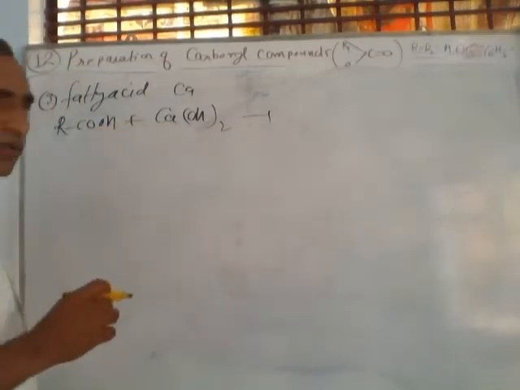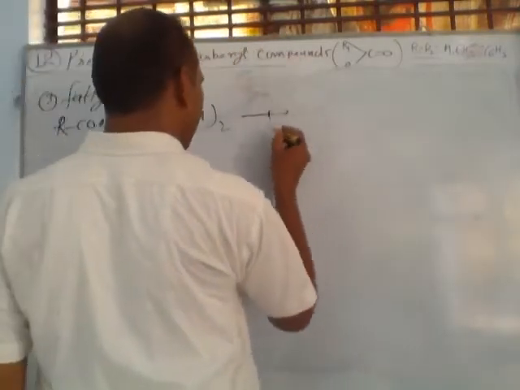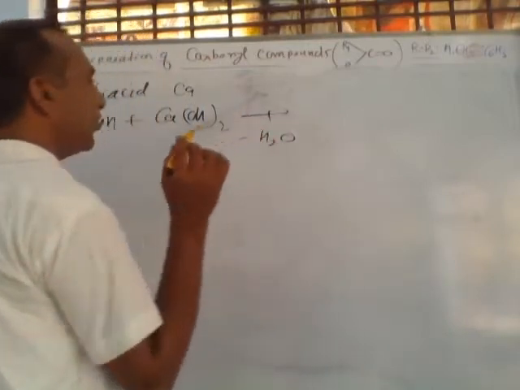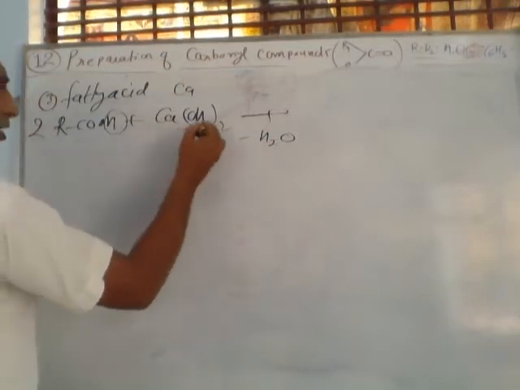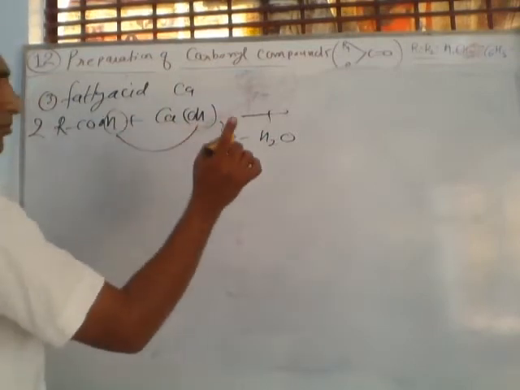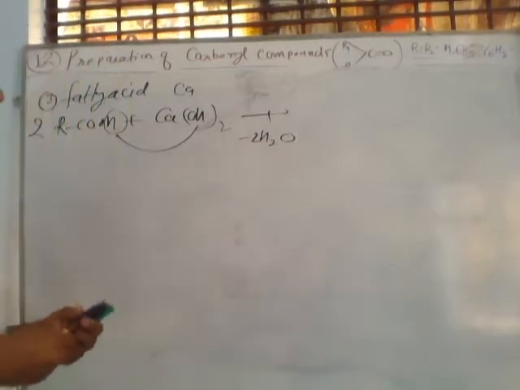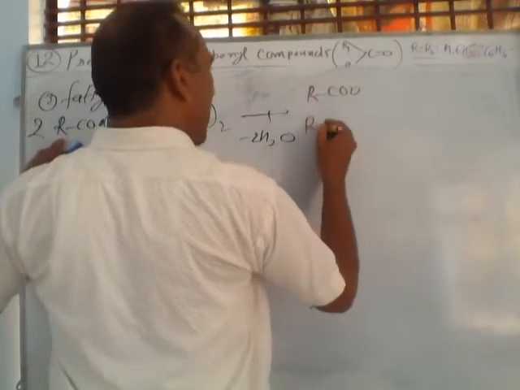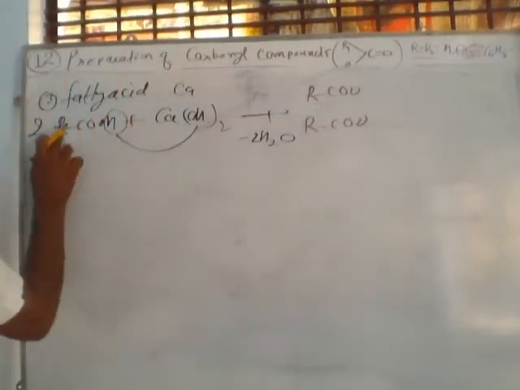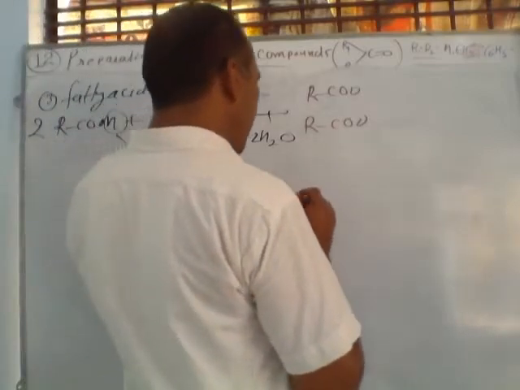If we treat calcium hydroxide with carboxylic acid, then a water molecule is removed from here. Listen, this H and this OH, one molecule, H and OH. Two water molecules are removed, and there are two RCOO groups, and calcium is single.